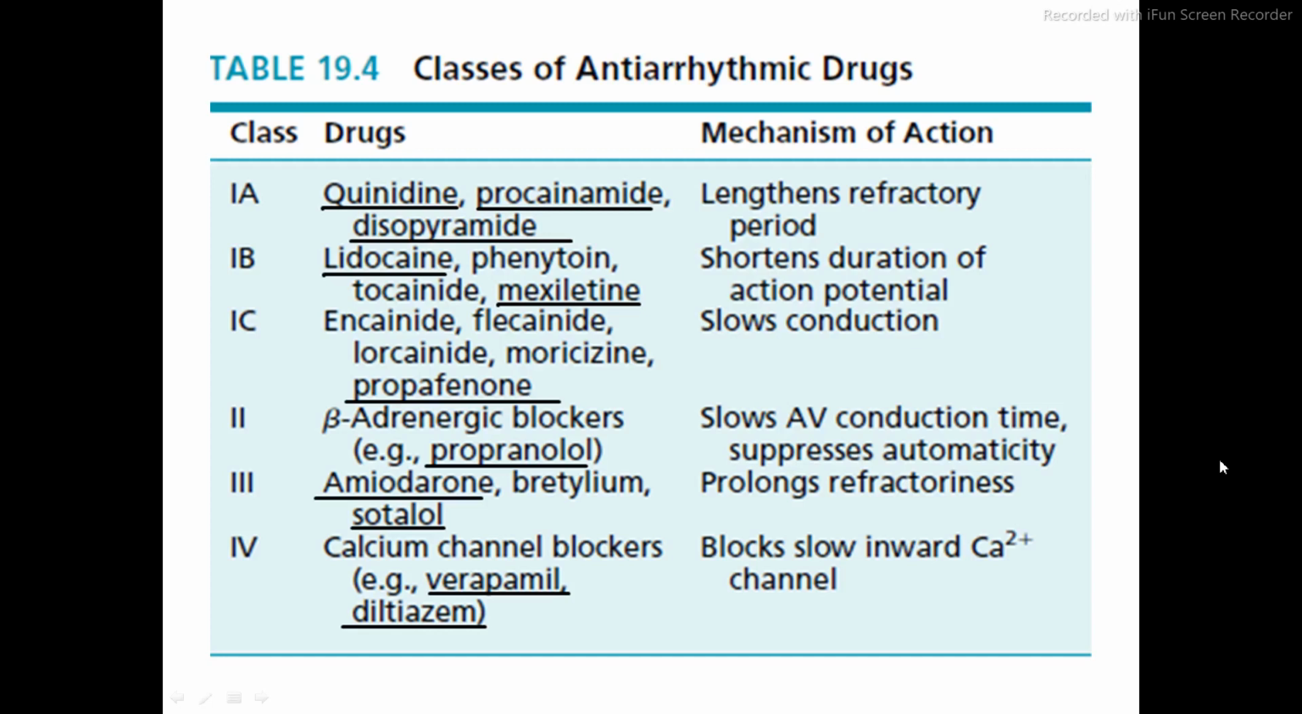Class 3 is amiodarone and sotalol. MOA is it prolongs the refractoriness. Then class 4 is calcium channel blockers. Example is verapamil and diltiazem. Mechanism of action is it blocks slow inward calcium channel. So this is the classification of antiarrhythmic agents with its mechanism of action.